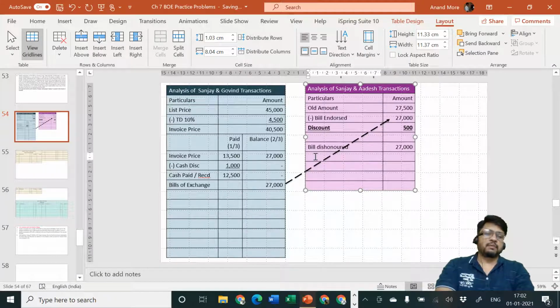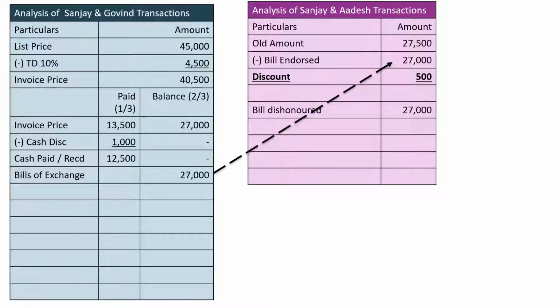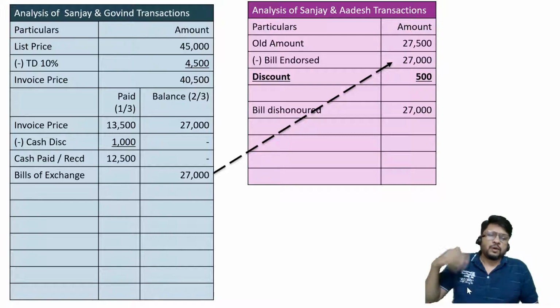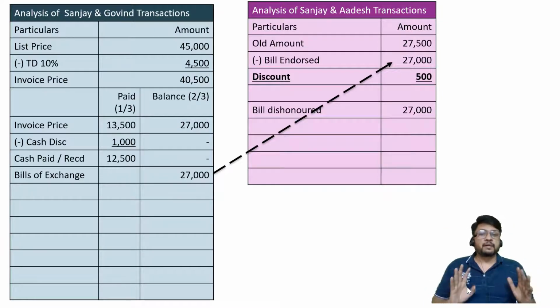And then he is going to specify that Mr. Sanjay, you gave me a trouble. You told me that you are paying money to me. So I was going to give a discount because of either cash is paid or check is given, or maybe a bill which is drawn by me myself and accepted by you is coming back to me, or you have drawn a bill on somebody else and then you are endorsing it to me. That's why out of happiness that I have received money, that was my assumption, and out of that happiness I gave you a discount of rupees 500. But on the due date, I have understood now that the bill is dishonored.